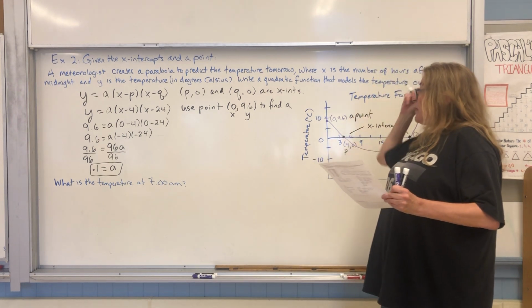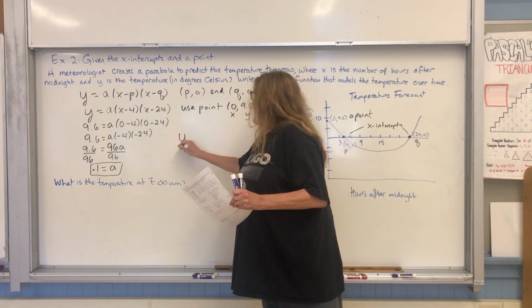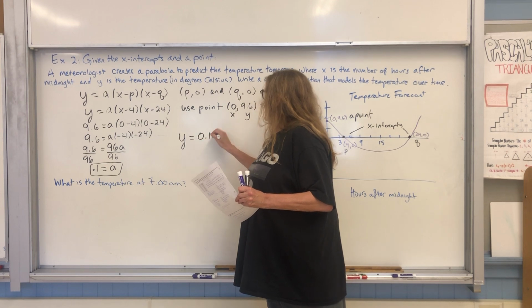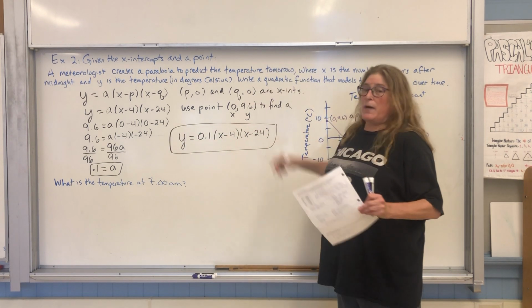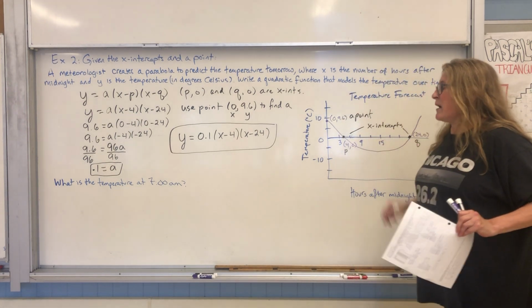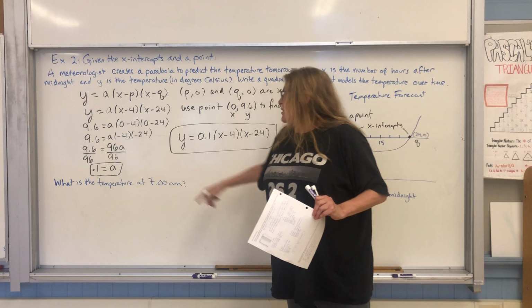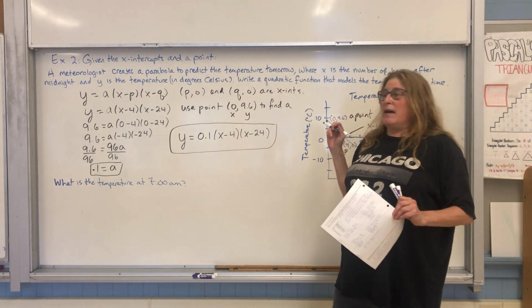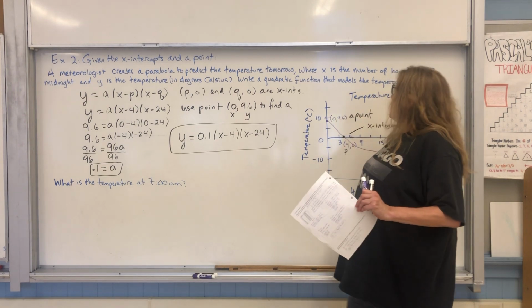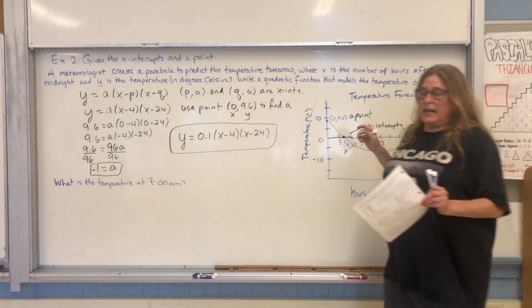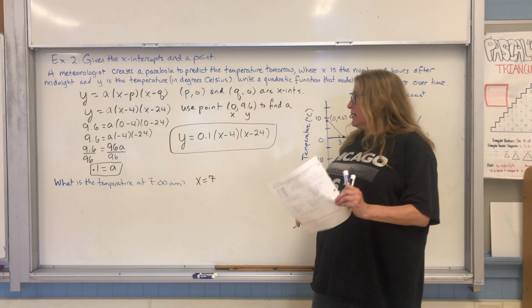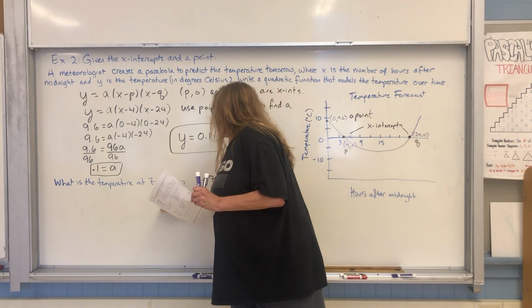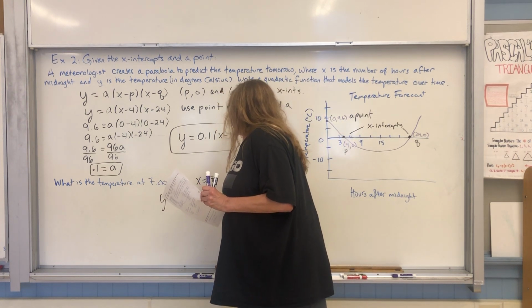Okay guys, so that's enough to write my equation right now. I can say it's y equals 0.1 times x minus 4 times x minus 24. I have to decide which form I want to use, and I'm okay just leaving it in that form. I don't have to change it around. Okay guys, let's use our equation. What is the temperature at 7 a.m.? Well, x is the number of hours after midnight. So at 7 a.m., 7 hours have gone by since midnight. So let's take our equation and plug in 7.